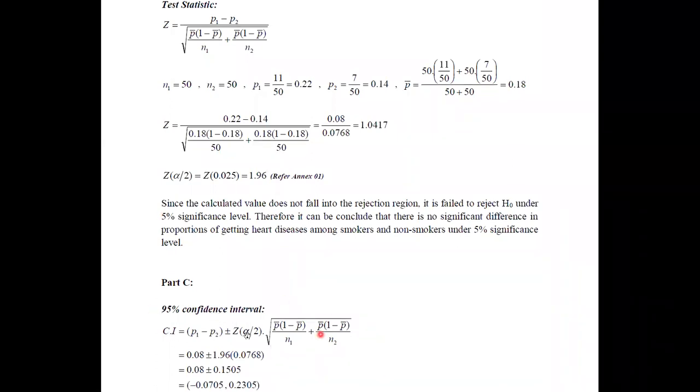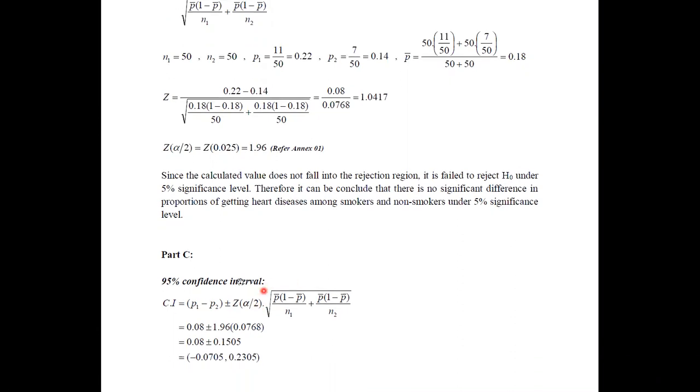Therefore, we can use this equation. If you go through this equation, you can see this is what we have already obtained as the difference, and this quantity is the standard error. And Z alpha divided by 2 is the critical value that we have already obtained. Therefore, if you are going to construct the 95% confidence interval, the difference of proportion will vary in this region. The difference is obtained as 0.08, by just taking the difference of these two values.